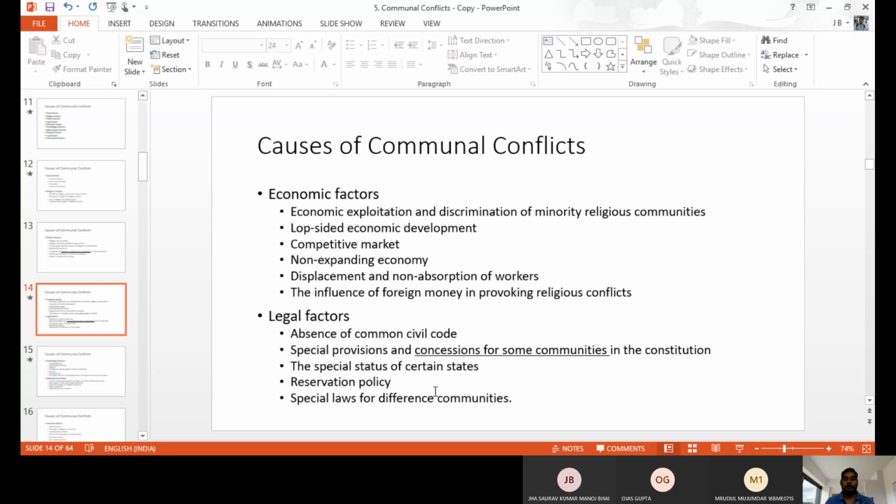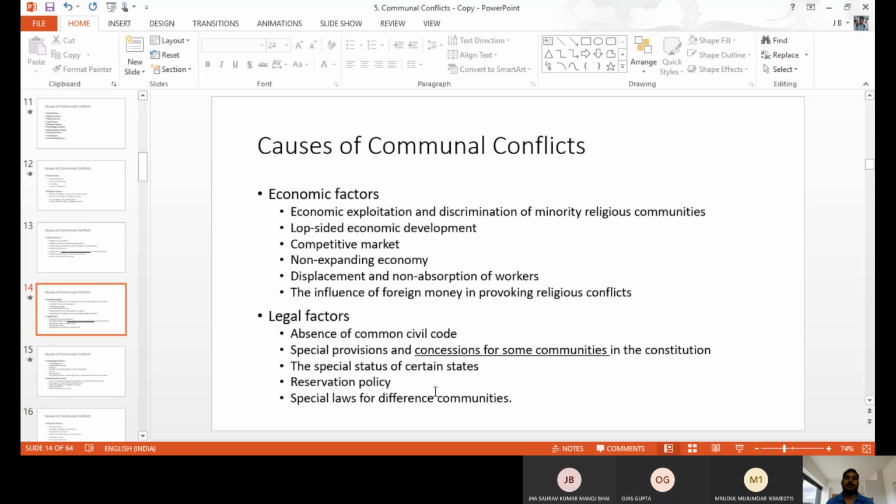Like some legal things do not suit some groups of people. Like Muslims, some acts are not related to Muslims, some legislation is not related to the Northeast people, some acts are not related to Jammu and Kashmir. Now Jammu and Kashmir are joined with it. There is no special status, but when there is special status, the legislations are not equal, the law is not equal for all. There is some discrimination. So that time people are not happy with that, and they used to do the violence. So if the common civil code is not there, it leads to the violence.